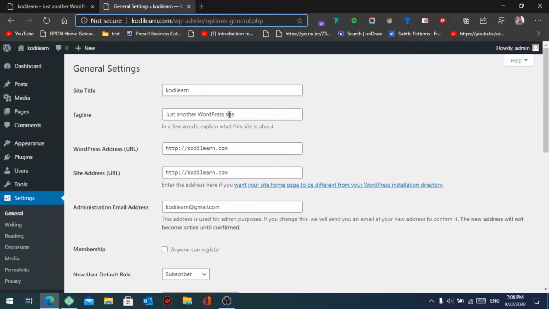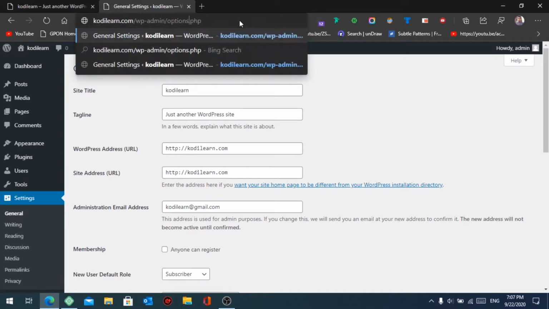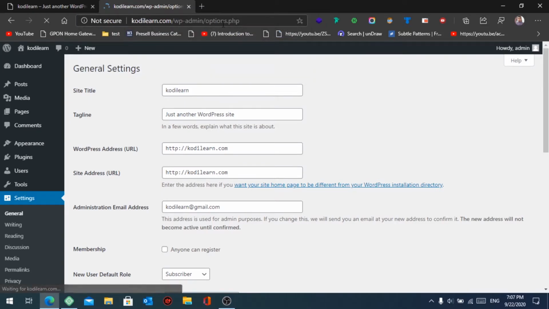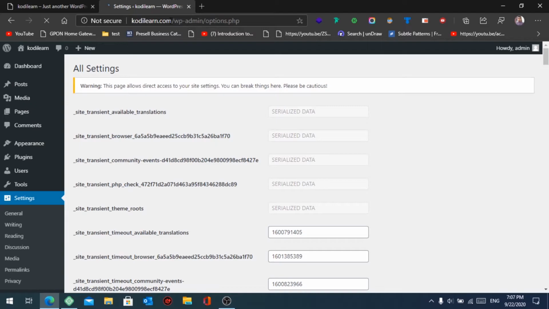Here, as you can see, it says options-general, which means all the advanced options are hidden from here. Only those general options are shown here. So I'm going to tell you how you can get those advanced options and change the site email easily. Just change this general option in the URL bar and press enter. And just be sure there is only